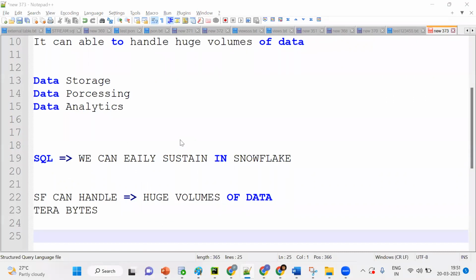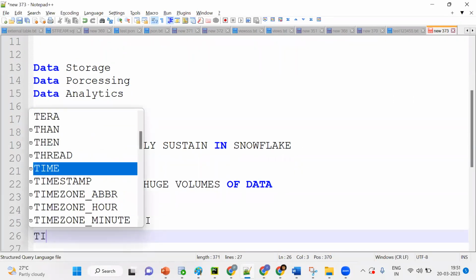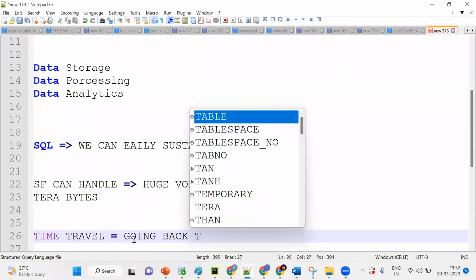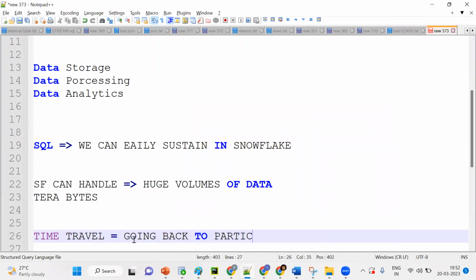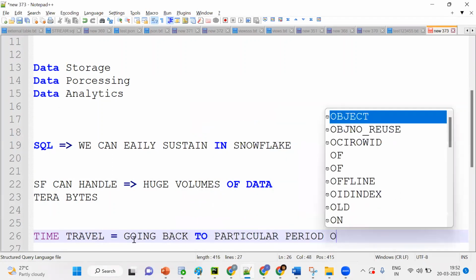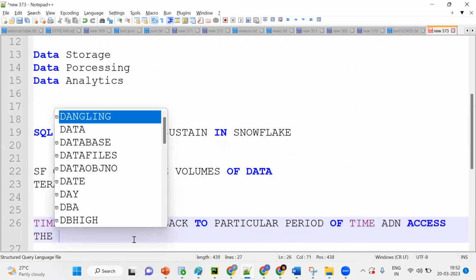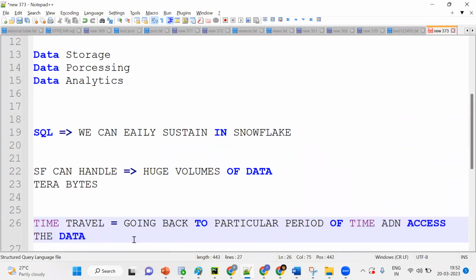We can go to the past and take a snapshot of that. Time travel, in the sense of going back to a particular period of time and accessing the data. So we'll see that use case.